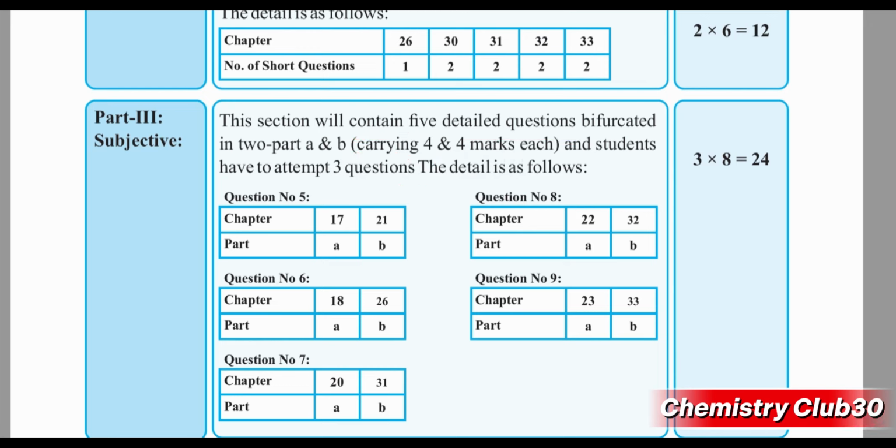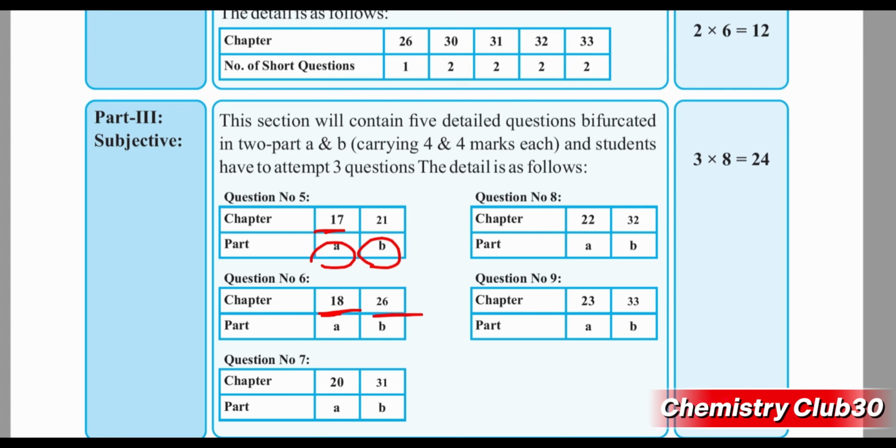So question number 5, the first descriptive question, will be taken from chapter 17, A part, 4 marks, which is group 2 elements. B part will be taken from chapter 21, which is halogenoalkane. Question number 6: A part will be taken from chapter 18, which is transition elements, and B part will be taken from chapter 26, which is polymer.